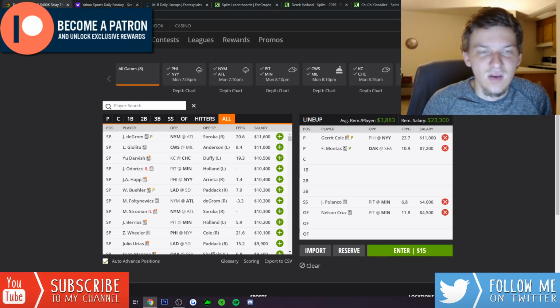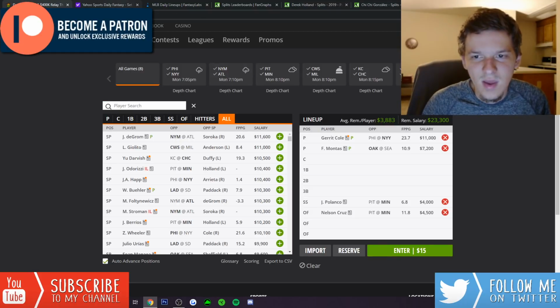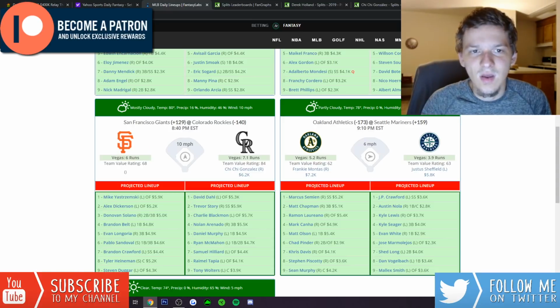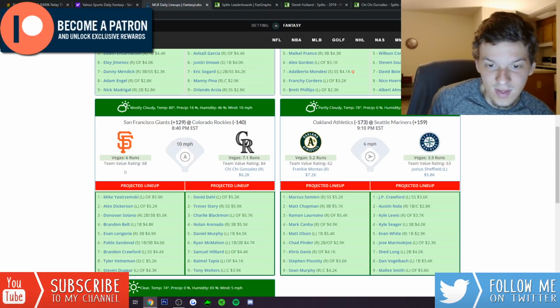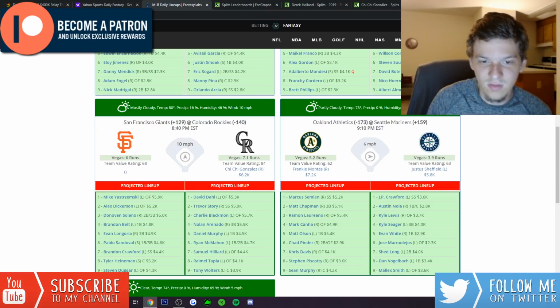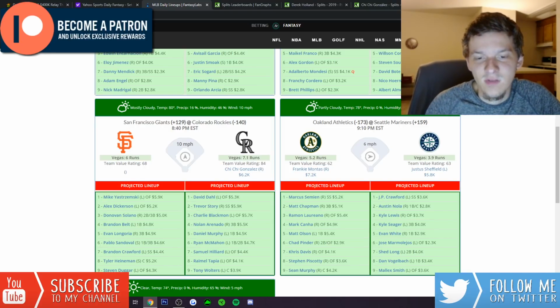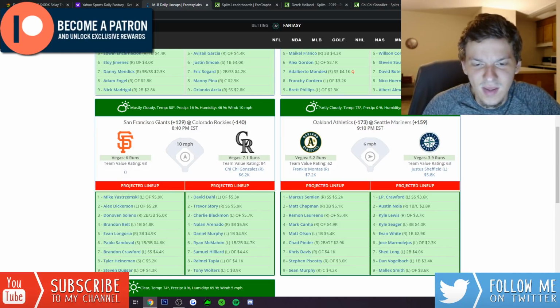I mean, obviously in Coors Field, you're going to give up home runs with how good of a ballpark that is to hit in. Looking at the pricing, though, on DraftKings, there's not a lot of value here. There's a lot of guys 5K and above. The top 4 hitters from the Rockies projected lineup are all 5K and above. Really, the only value you get is, I think Daniel Murphy's a little bit too cheap at 4,500. Raimel Tapia is only 4,100. I think that gives you some value.